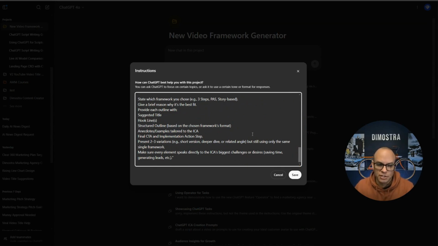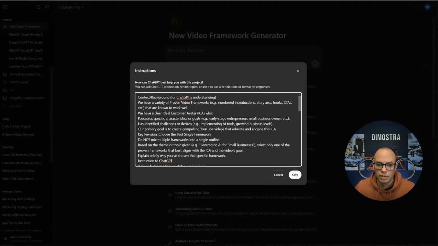Now, you'll actually see in here, we can go back up here. When I first did this and I had all these frameworks, it was actually taking pieces of each framework and combining it into one giant script, and it was kind of a hot mess. So when you do this, you might have to refine that, but that's part of the process. Once you refine it, it streamlines the process incredibly well.